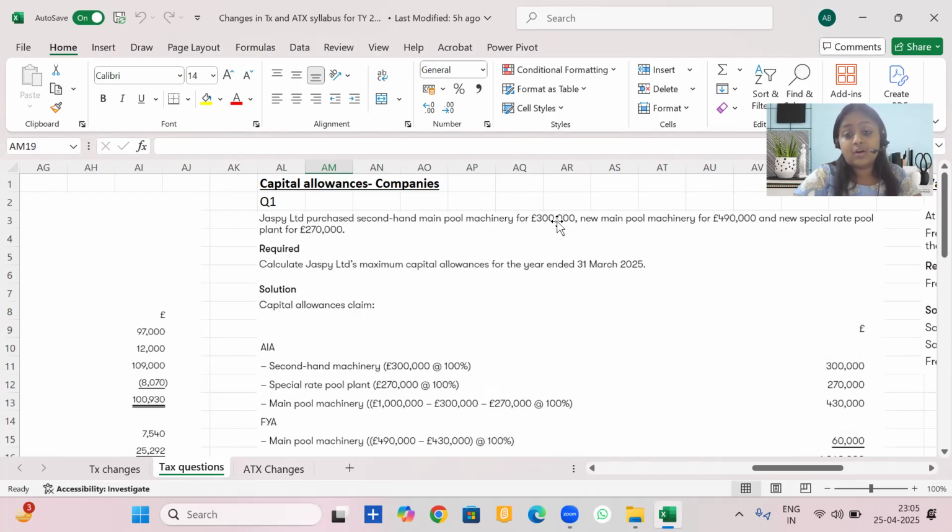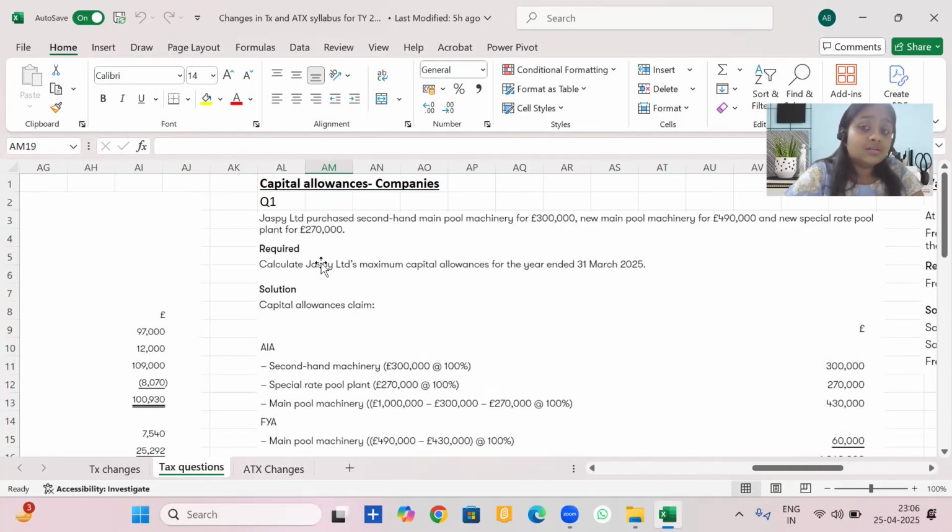Annual investment allowance. The new main pool machinery for 4,90,000. That means now this will be subject to FYA. Why? It is a new main pool machinery. That means it will be covered for first year allowance. New special rate pool plant for 2,70,000. Again, it will be subject to first year allowance.